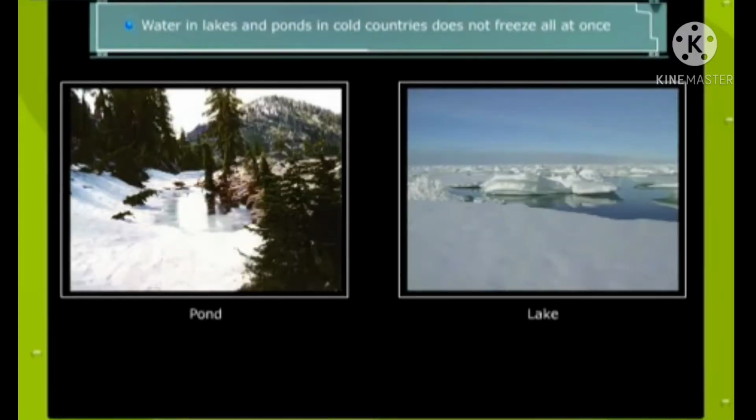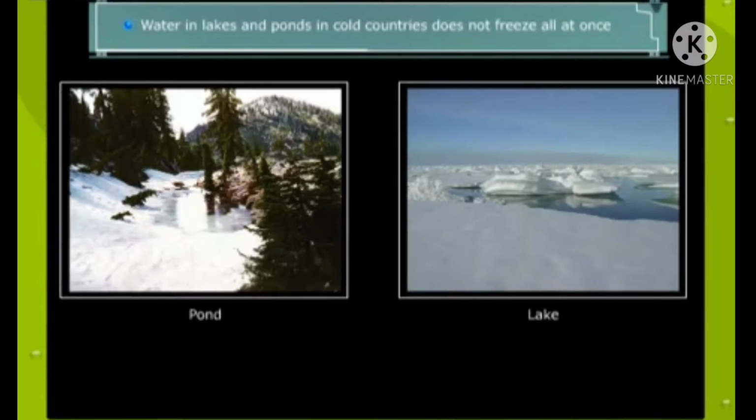Water in lakes and ponds in cold countries does not freeze all at once. The water freezes slowly and thus saves the surroundings from freezing and makes the atmosphere moderate. Aquatic life can survive in cold countries even if the temperature of the atmosphere is 0 degrees Celsius or below. This is because the water does not start freezing immediately.